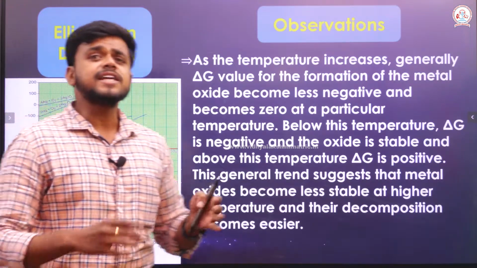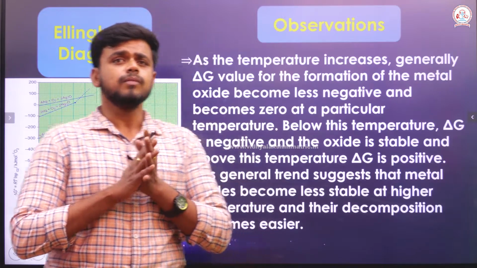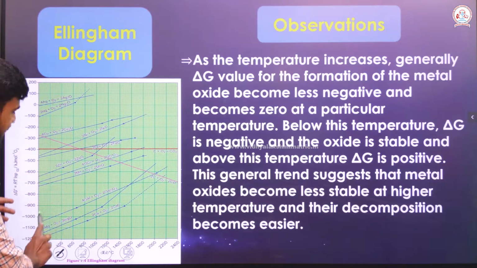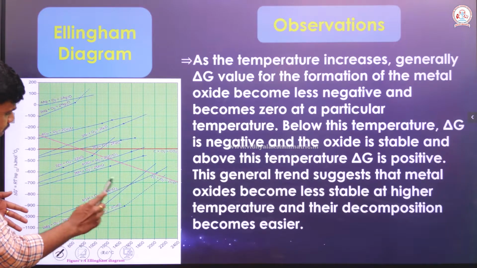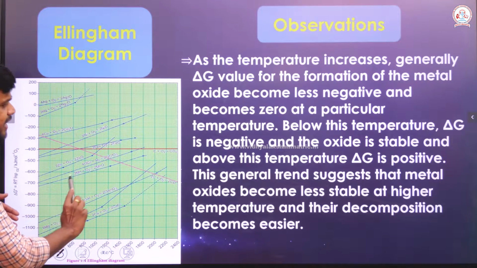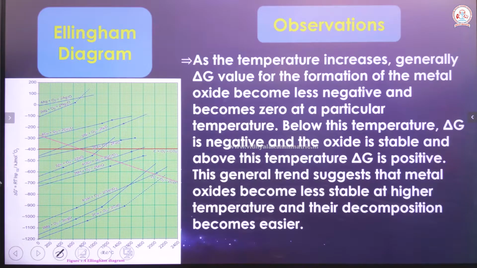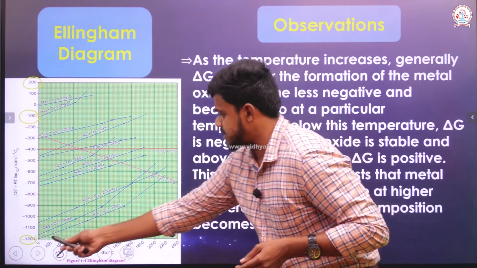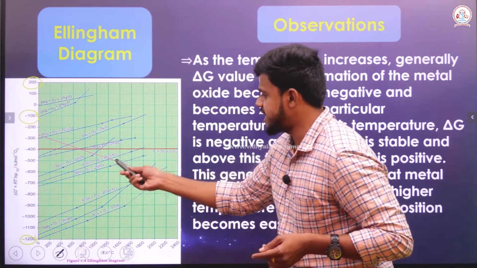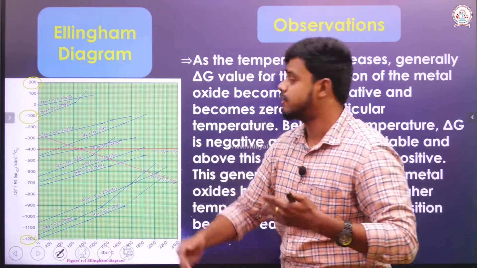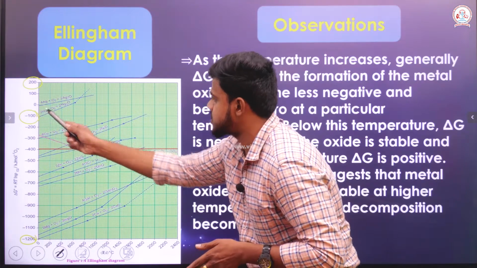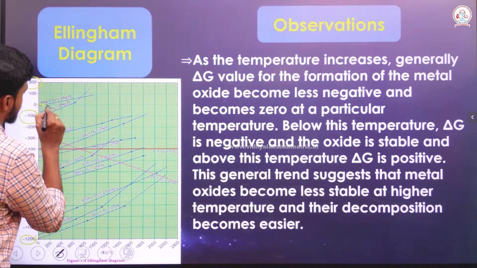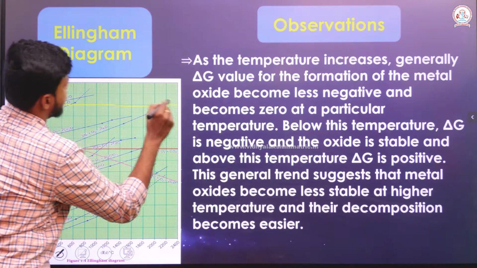Then the next observation is, see, as the temperature increases on the x-axis, Gibbs free energy for the formation of metal oxide becomes less negative. Here it is minus 1200, here it is minus 100, above it is plus 200, which means as the temperature increases, Gibbs free energy for the formation of metal oxide increases, which means it becomes less negative and becomes 0 at a particular temperature.